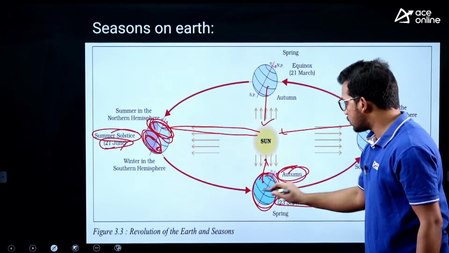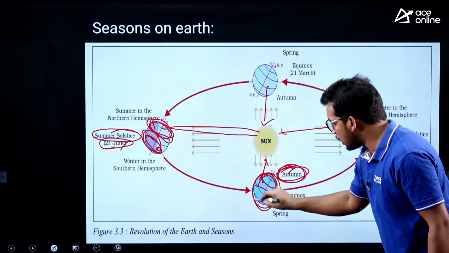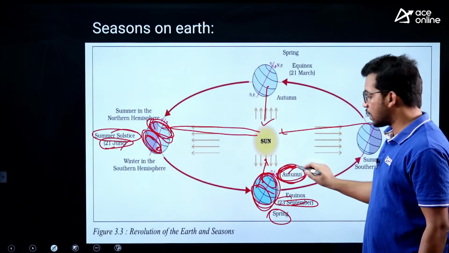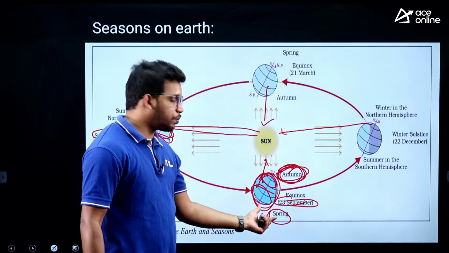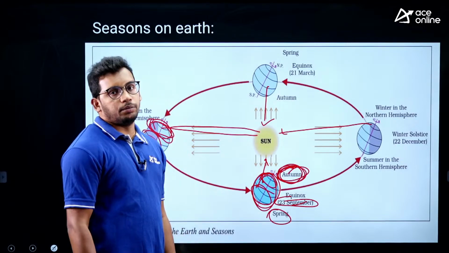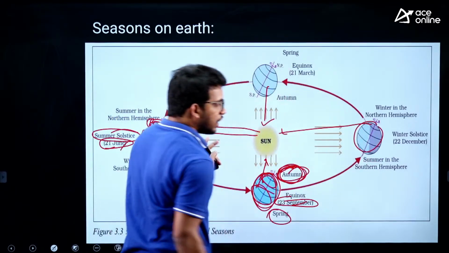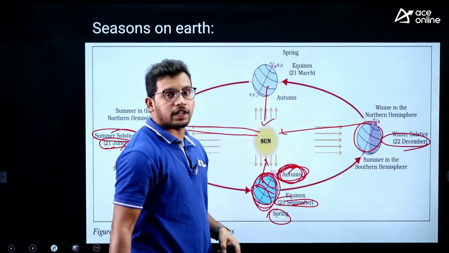And in the equinox, the northern hemisphere is experiencing autumn while southern hemisphere people are experiencing spring. For us northern hemisphere people, we have autumn on 23rd September and spring in the southern hemisphere. The same will get reversed when the earth moves towards the right side on 22nd December.